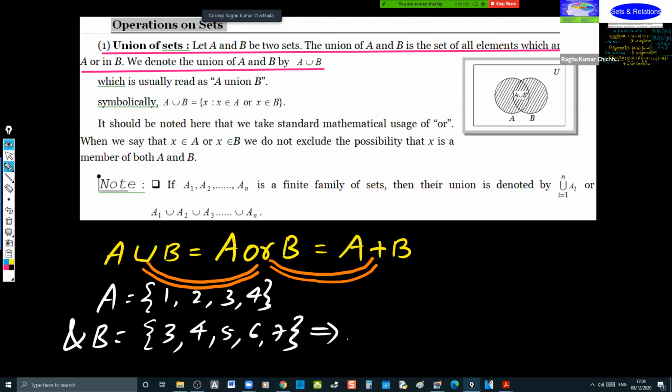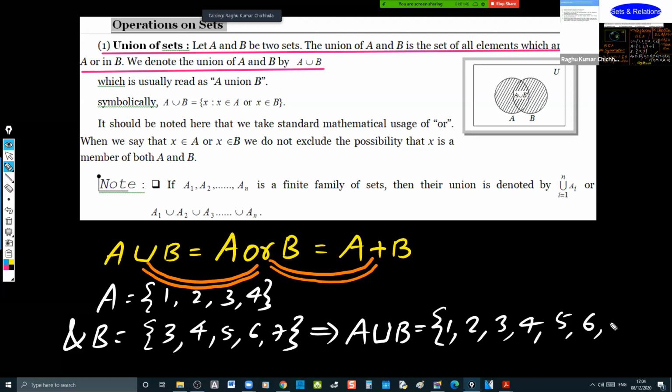You have to write either A or B or both, without repetition. In sets, we never repeat the elements. A union B is {1, 2, 3, 4, 5, 6, 7}. Only A present: 1, 2. Only B present: 5, 6, 7. Both A and B present: 3, 4. This is called union.